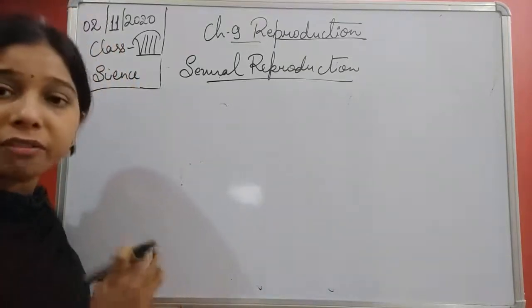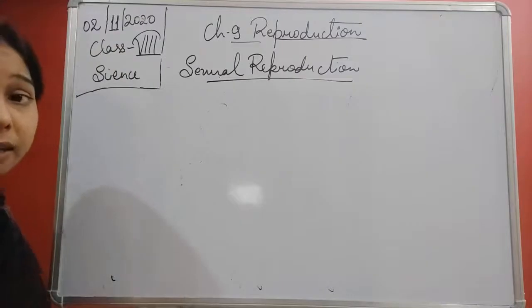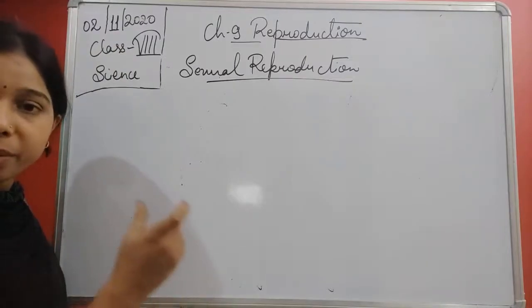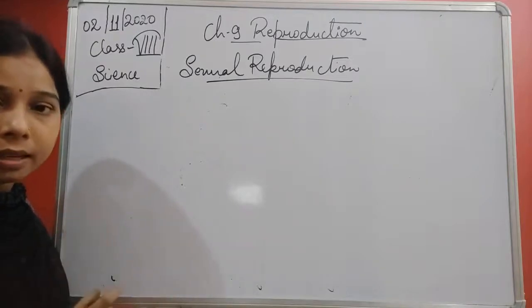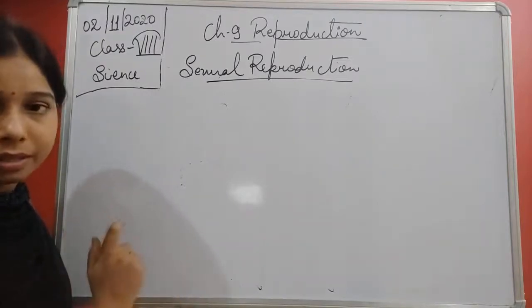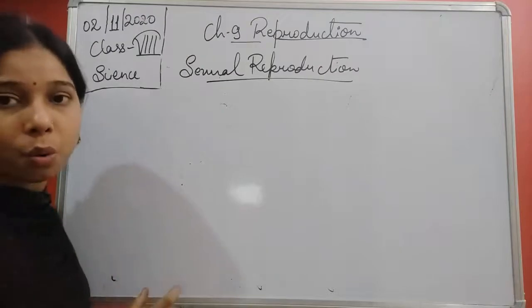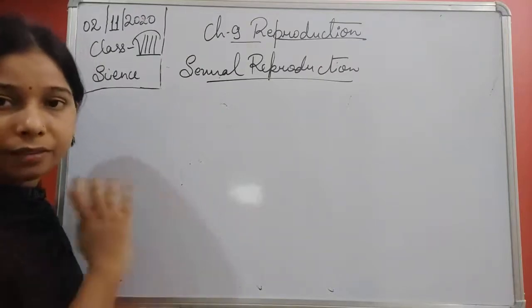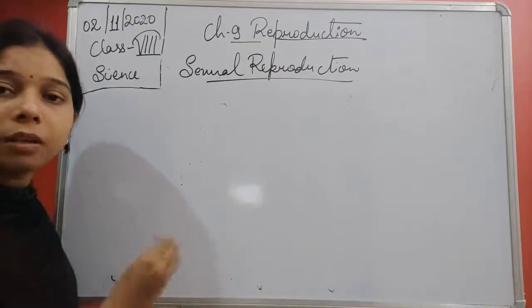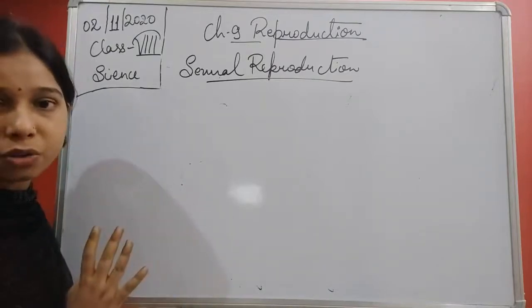Thus there is a formation of a zygote, students. That also we had discussed. The formation of a zygote occurs due to the fusion of the male sex cell and the female sex cell. And this zygote is capable of growing into a new individual. So this is sexual reproduction.